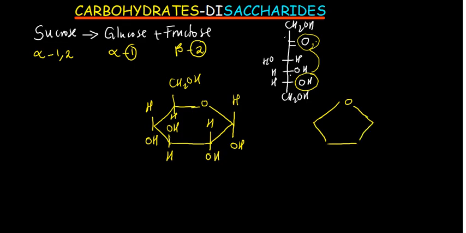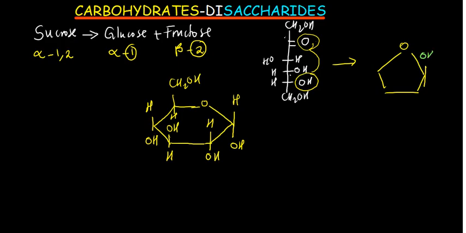Now let me not put it here because I have to swap something. Let me put it here. So what is going to happen is this. This is going to be carbon number 1. At carbon number 1, the OH that has been formed can either be on top or down. But because we are looking for beta, the OH is going to be on top. And then this group we can see here is going to be down, CH2OH.